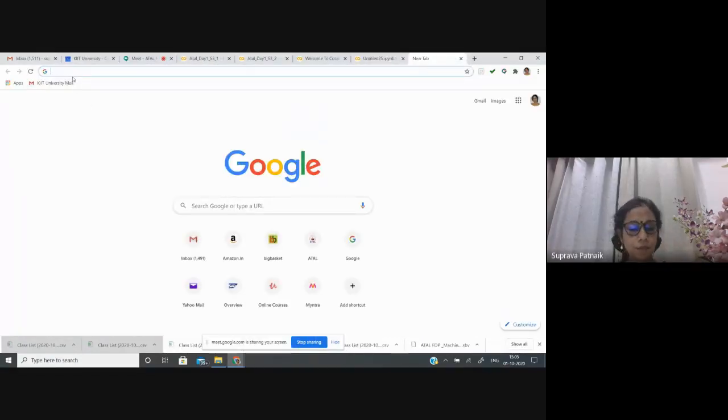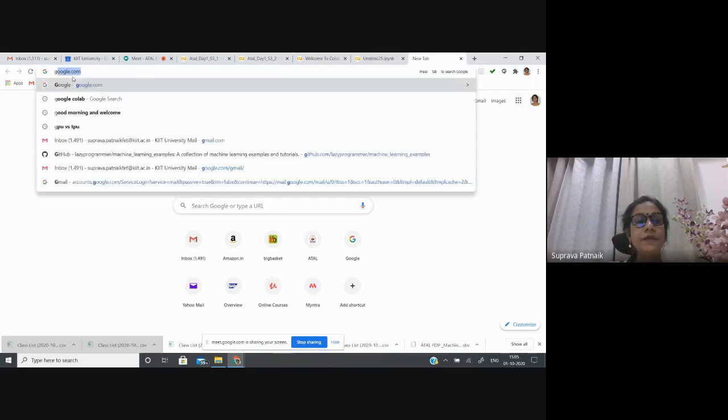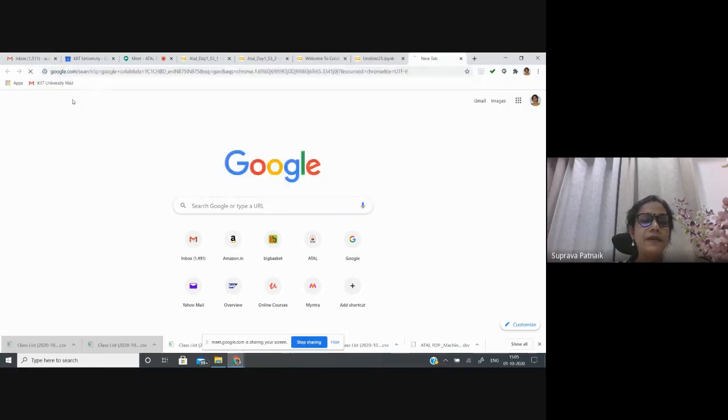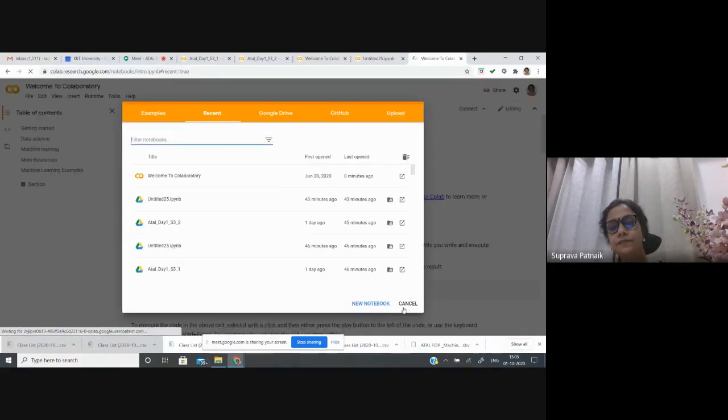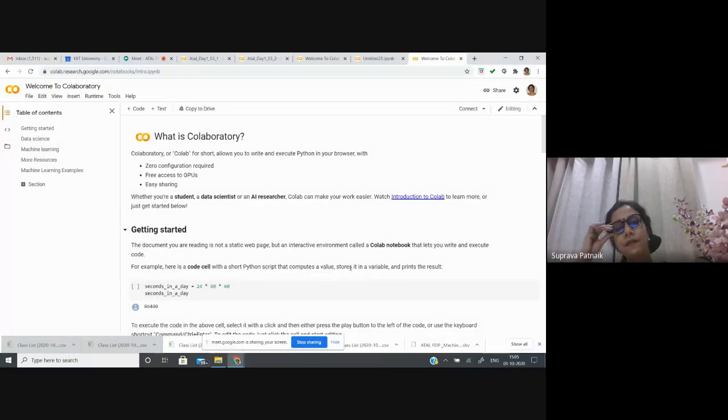So we'll be using Google Colab. Let me just type it so that you'll get a feel of what Google Colab is. As written here, Colaboratory, or Colab for short, allows you to write and execute Python in your own browser.